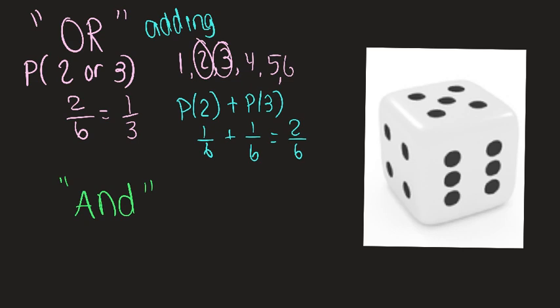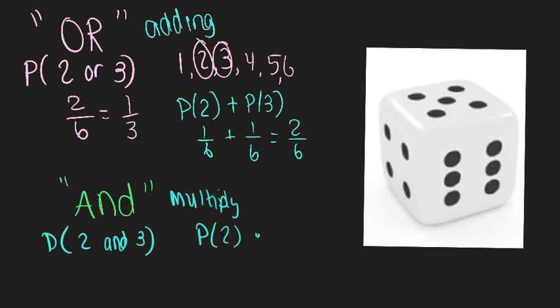And questions mean that you're multiplying. So if I want to know the probability that I roll a 2 and I roll a 3, I'm going to take the probability of a 2 times the probability of a 3. There's 1 2 out of 6. There's 1 3 out of 6. So the probability that I roll a 2 and a 3 is 1/12. Are you kidding me? 1 out of 36.